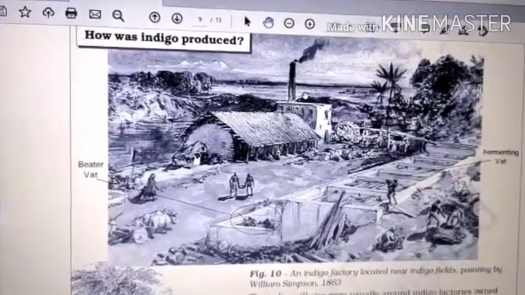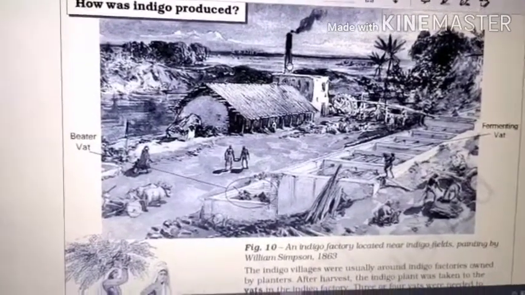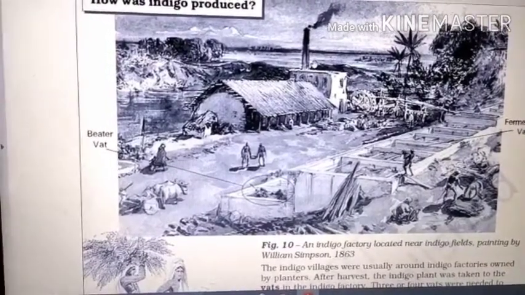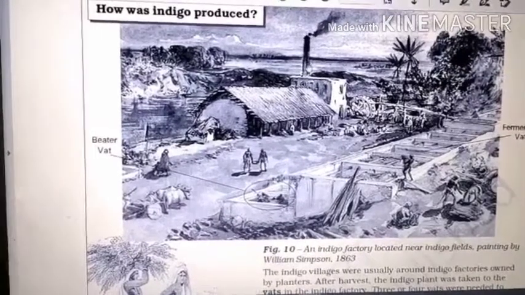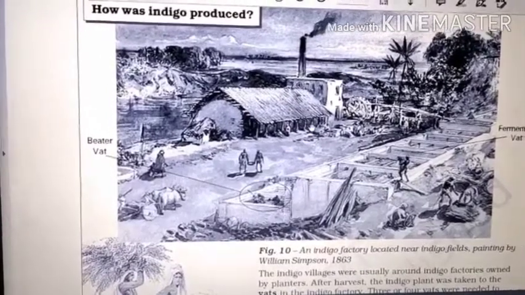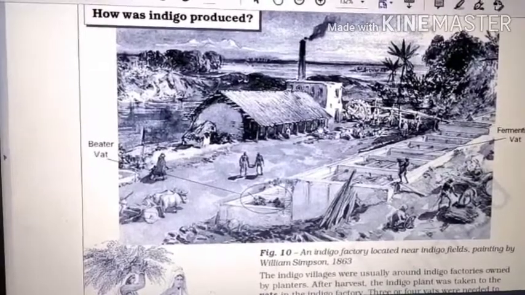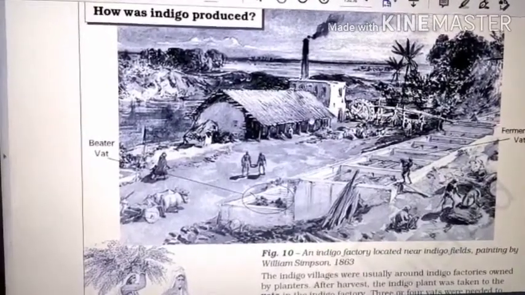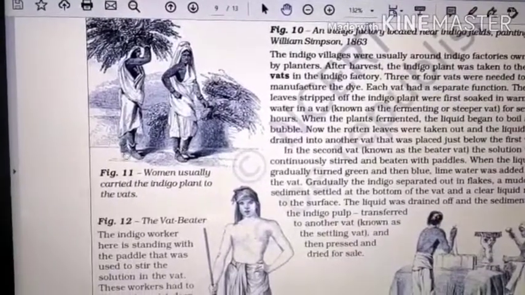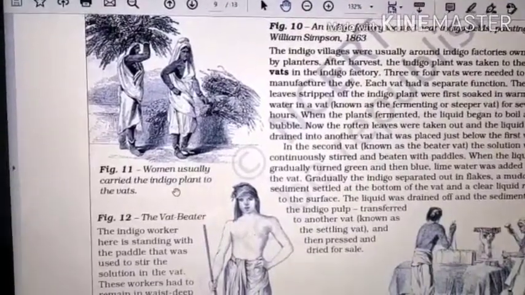Now here in this picture, you can see an indigo factory. It is located near the indigo fields. This is a picture painted by William Simpson in 1863. You can see that the indigo factory is located near the indigo fields only. Why? What was the reason behind it? So that more transport will not be used to bring the raw material to the factory. Now here in figure number 11, women usually carried the indigo plant to the vats.